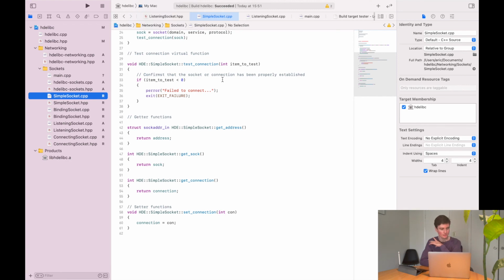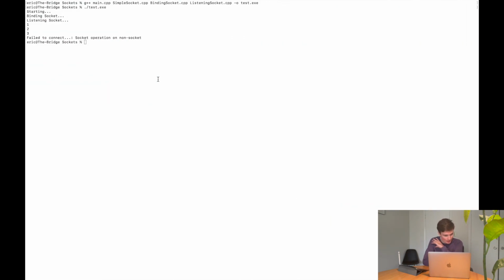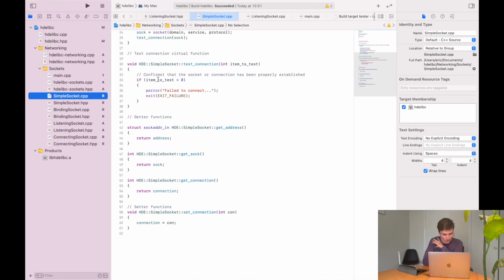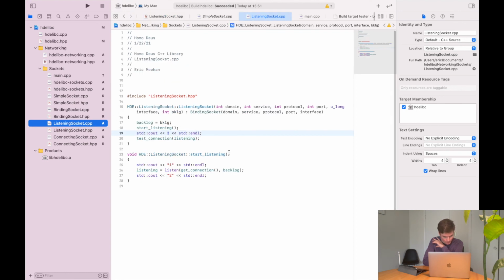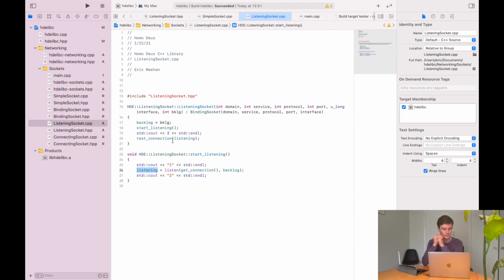So it seems that my listening is returning something less than 0, and I'm not sure why. Am I sending it at the wrong time? Or maybe I'm not setting the right variable. So int listening is private, and I set listening equal to the result of this, and then after that I call this.